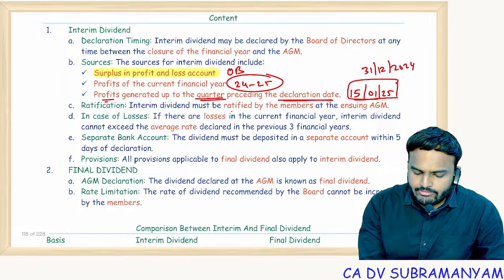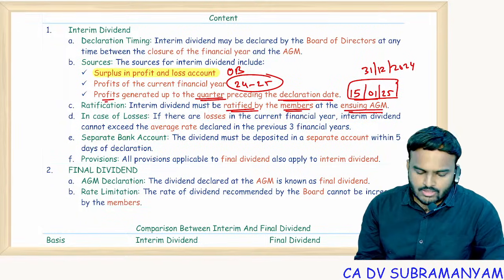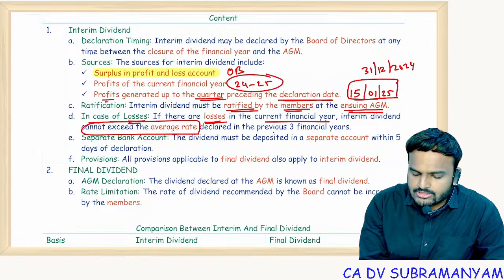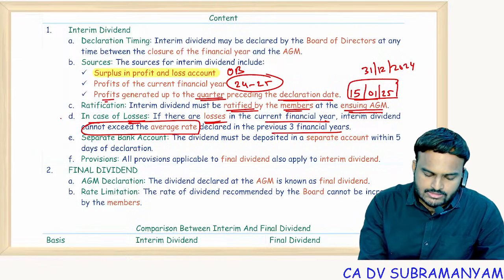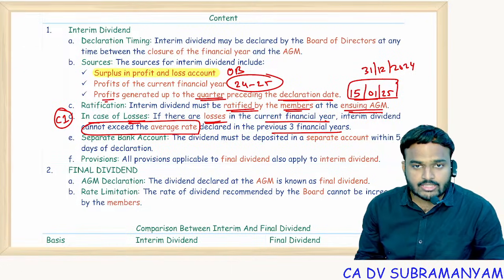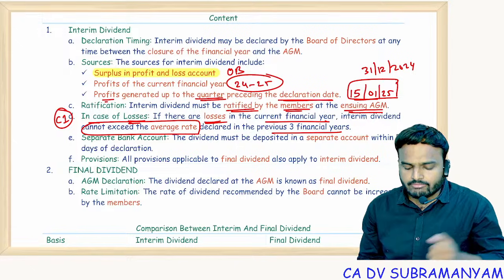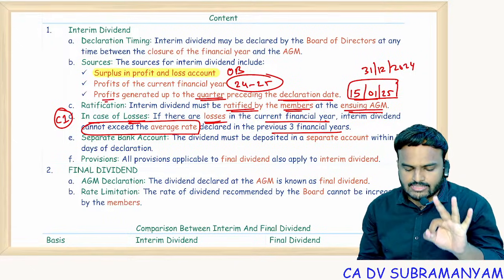Ratification. Interim dividend must be ratified by the members at the upcoming annual general meeting. And in case of losses, if there are losses in the current financial year, interim dividend cannot exceed average rate declared in the previous 3 financial years. So this is condition 1 in case you want to declare dividends where in the current financial year you are having losses. So what is the maximum rate of dividend you can declare? Last 3 years average rate of dividend.